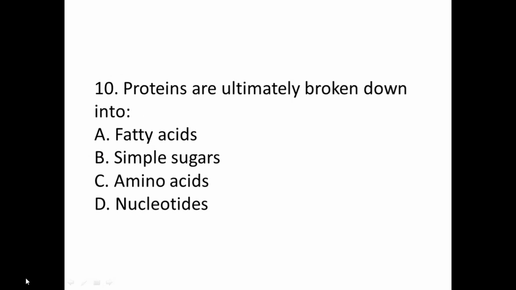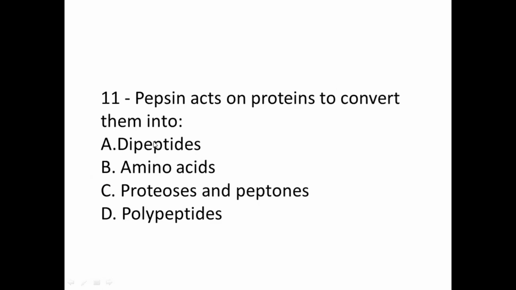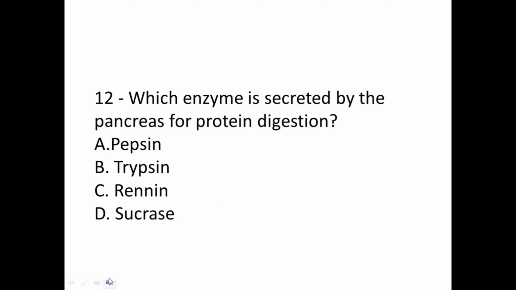Next, 10th question. Proteins are ultimately broken down into. So the basic components, the building blocks of proteins, are amino acids, which are easily absorbed by the body. So 10th question, correct option is option C. 11th question, pepsin acts on proteins to convert them into proteoses and peptones. So pepsin will be acting on proteins to form proteoses and peptones in the stomach region. 12th question, which enzyme is secreted by the pancreas for protein digestion?